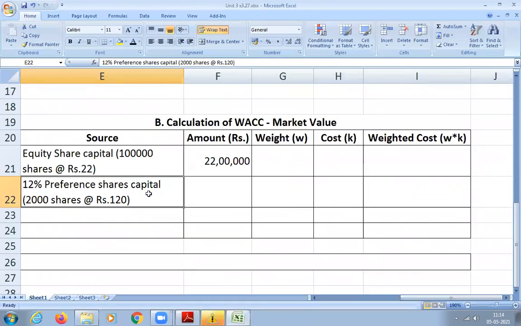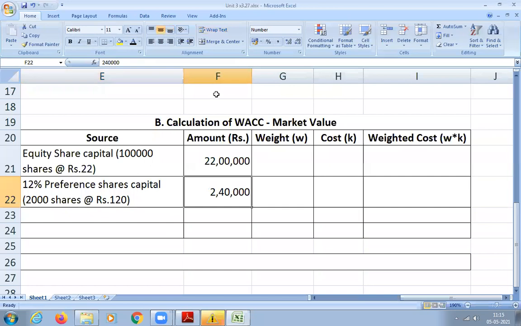Clear? So now you multiply. 2,40,000. Ariyaran, how much did you get? 2,40,000, sir. Confirm? Yes.